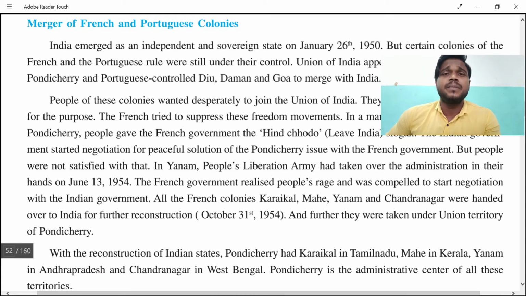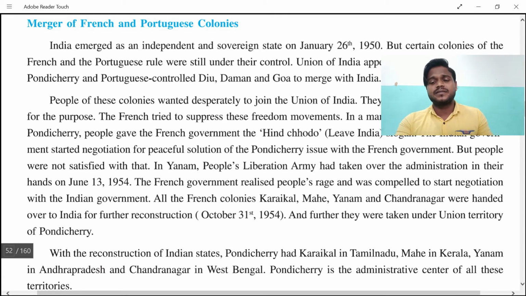So in Yanam, the People's Liberation Army had taken over administration in its own hands. That was June 13, 1945. So the French government realized that the people's rage in India was completely going out of control and they could not handle India. Therefore they handed it over to the Indian people for reconstruction on October 31, 1954. And further they were taken under the Union territories of Pondicherry too.